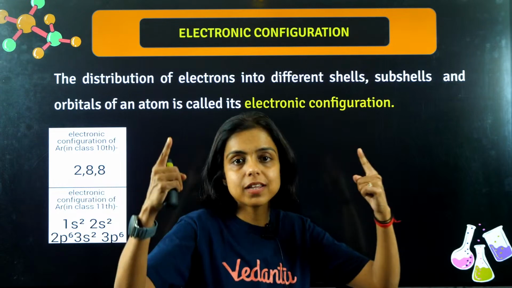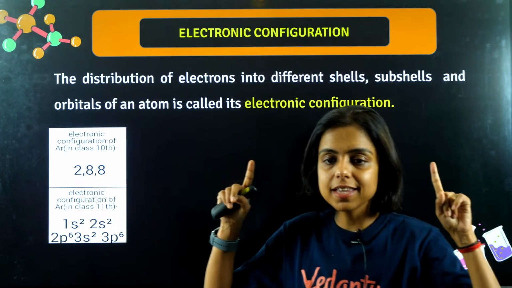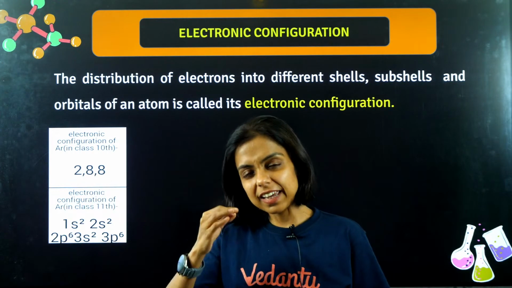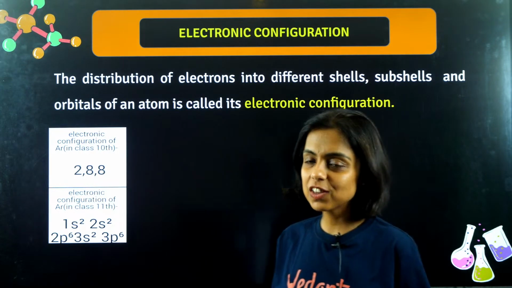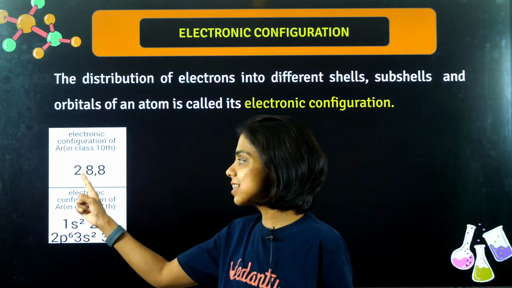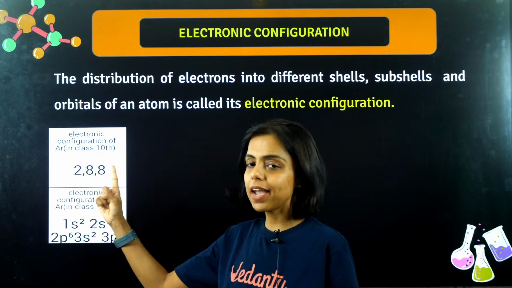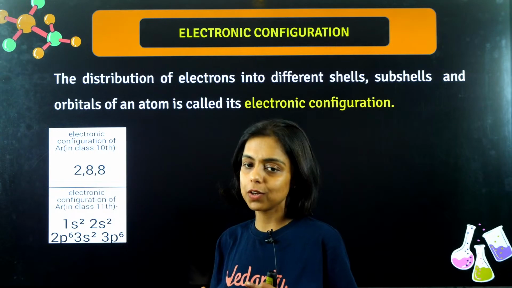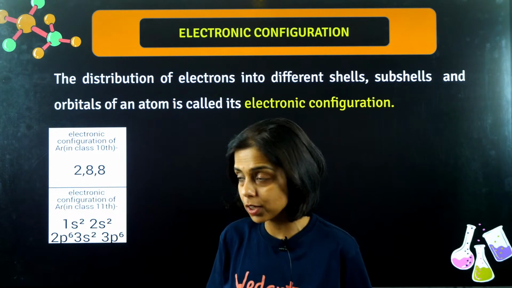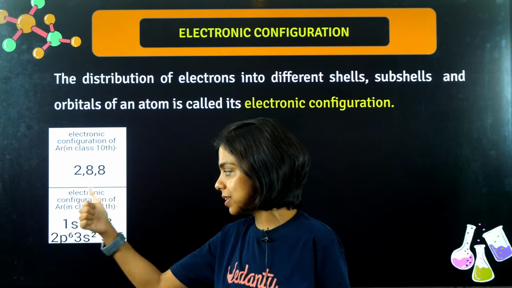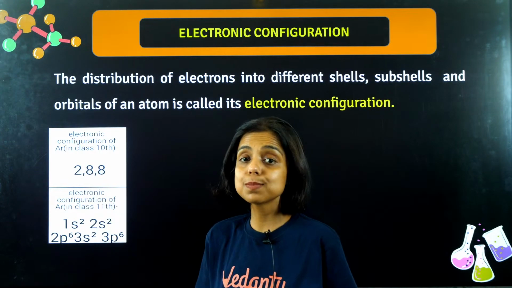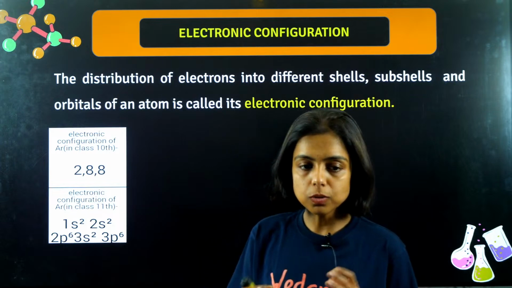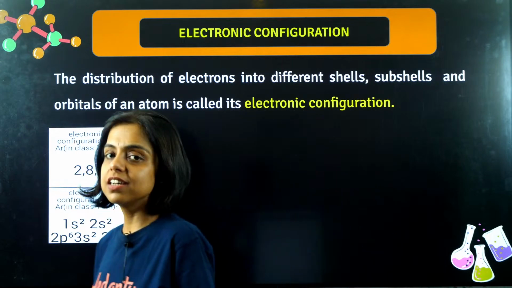In our school, in class 8th or 9th or 10th, we write this electronic configuration as 2, 8, 8. This is our school curriculum. But I am going to tell you what this 2, 8, 8 means and how we can express it in terms of SPDF. So let's first learn the rules.